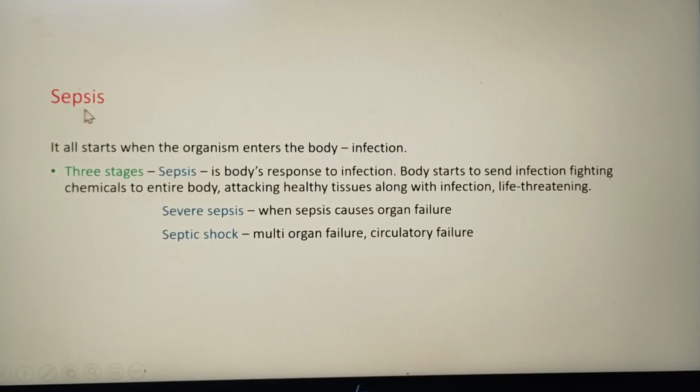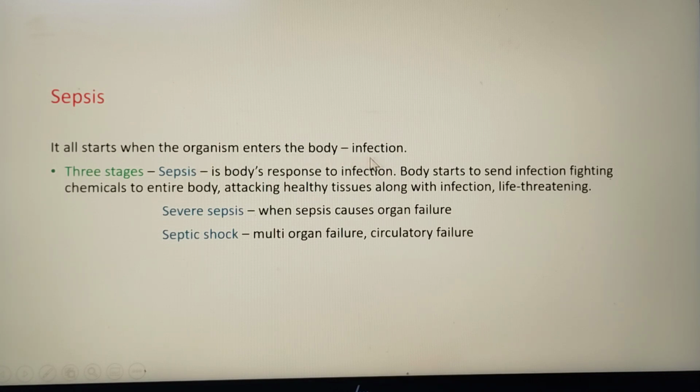First, we will start by knowing what sepsis is. Whenever an infective organism enters the body, it is called an infection. Generally, this infection will go away. If it is not treated, then in some cases it will build up in our body and lead to sepsis. This sepsis has three stages. The first one is sepsis. From sepsis onward it is life threatening for our body.